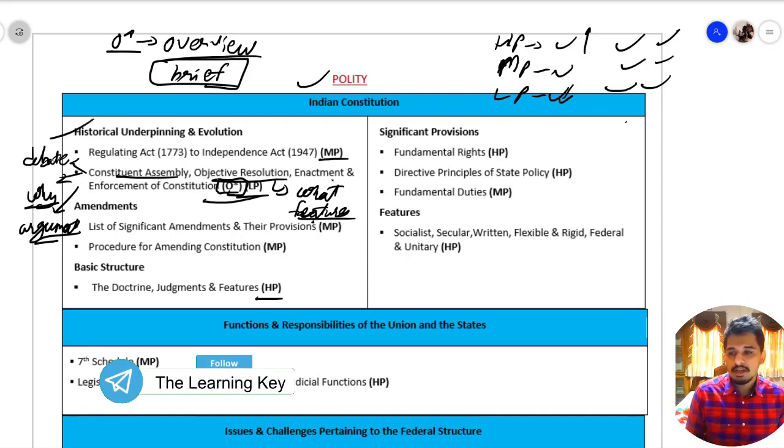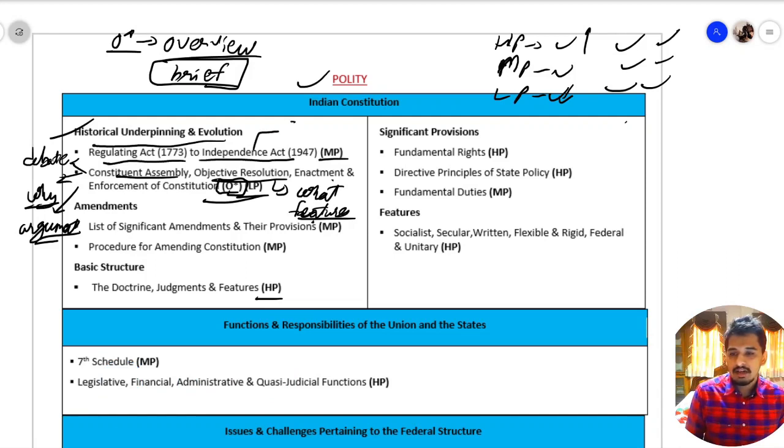So let us begin. In historical underpinnings and evolution, you should know about various acts from Regulation Act to Indian Independence Act, what were the features of this act, and how these acts impacted the Indian Constitution. Then we have Constituent Assembly, objective resolution, enactment and enforcement of Constitution. You should just have a brief overview of this topic.